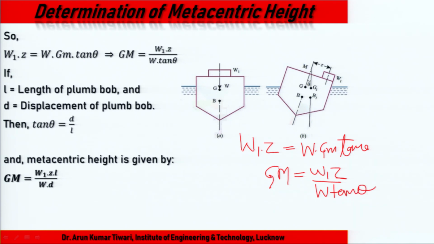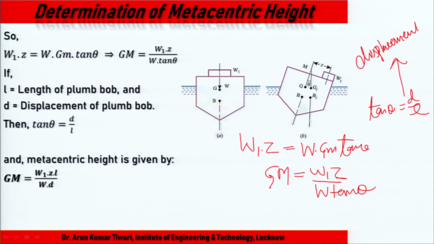Again, tan theta is d by L, and what is d? This is the displacement of the bob.